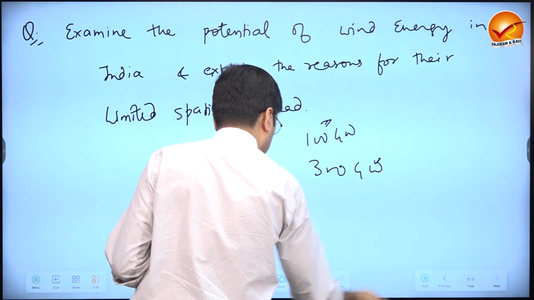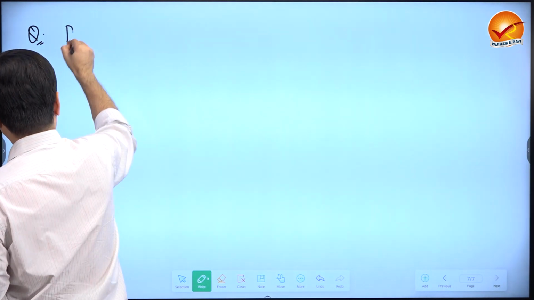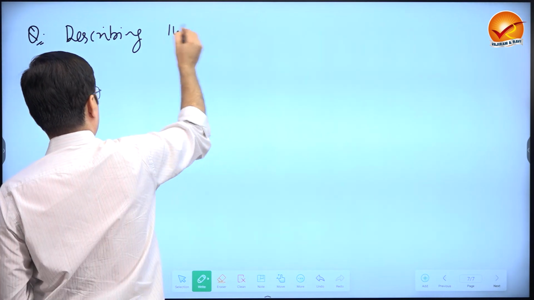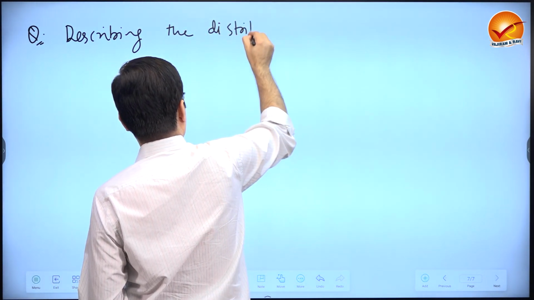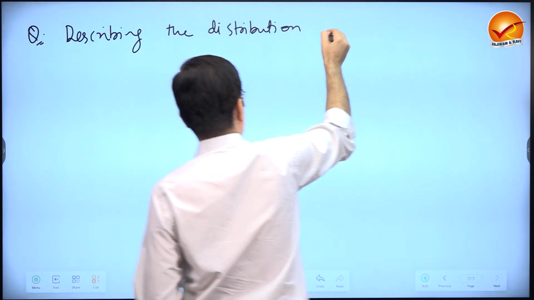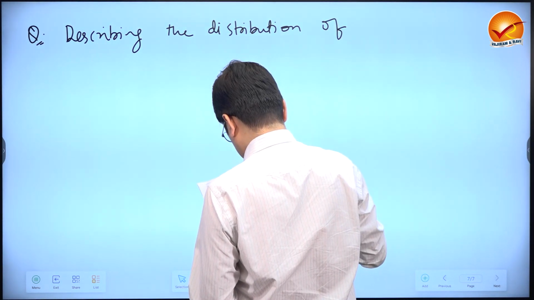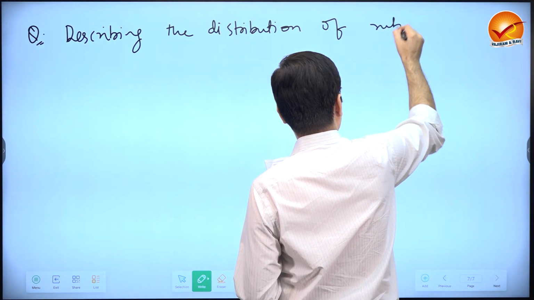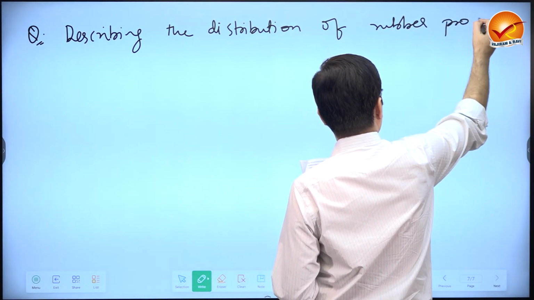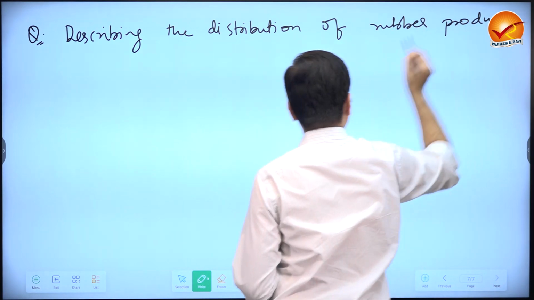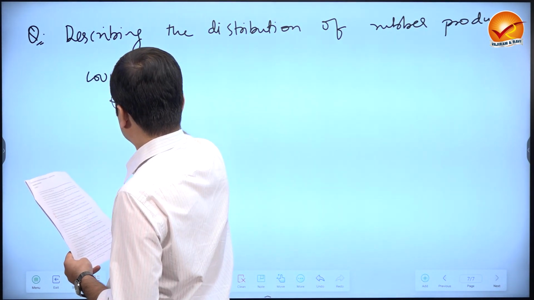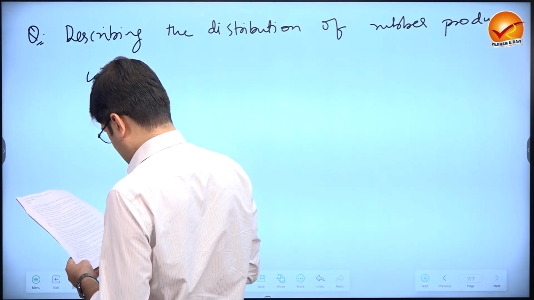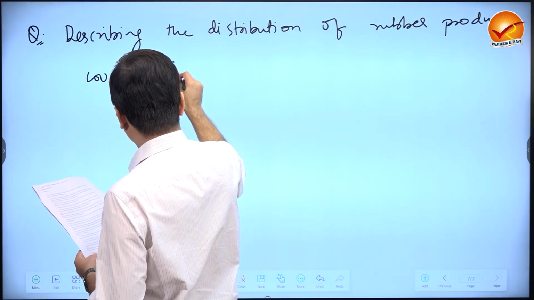Next question. Describing the distribution of rubber producing countries, indicate the major environmental issues faced by them.